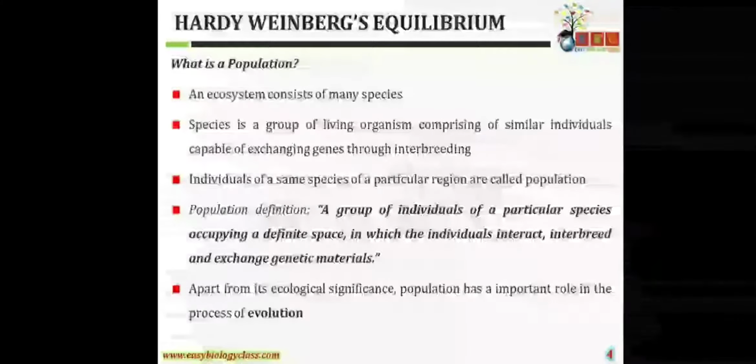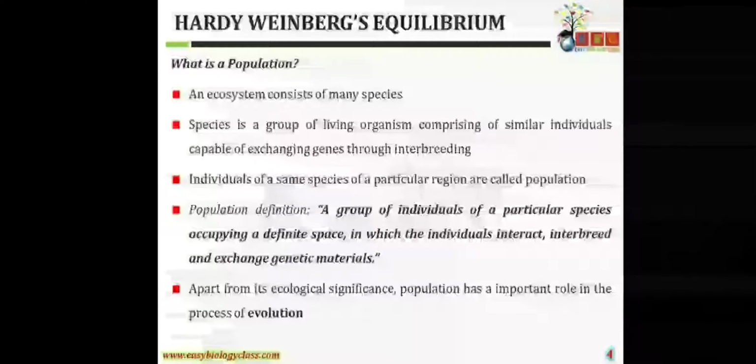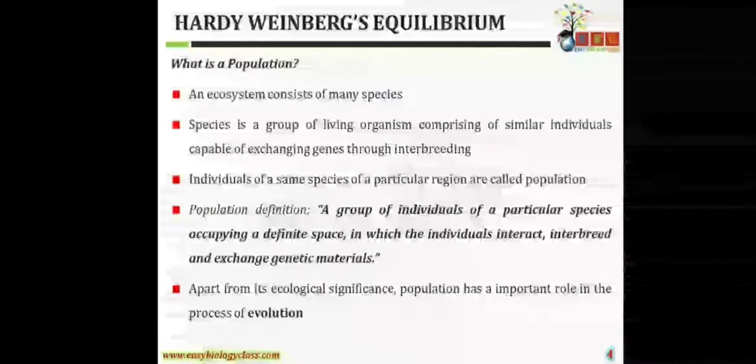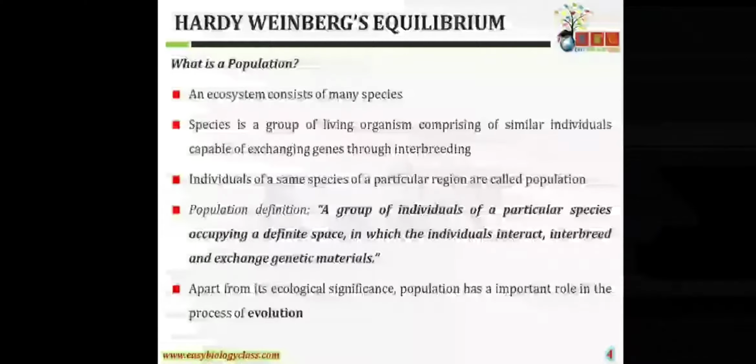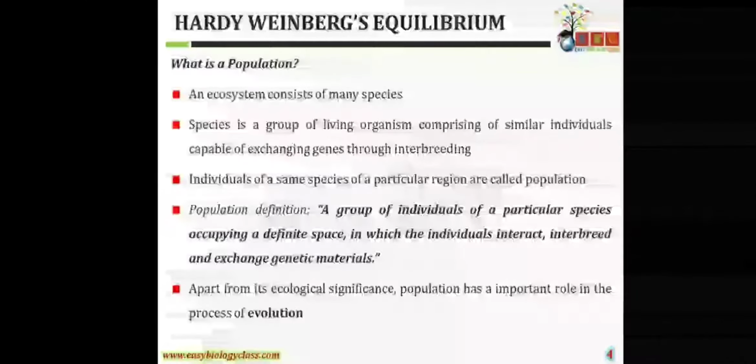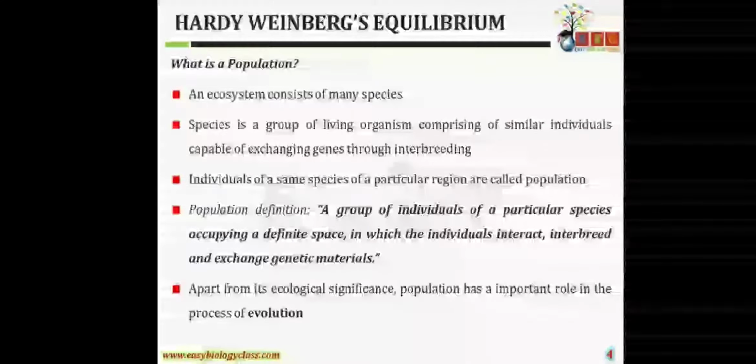Now if we say Homo sapiens, we humans are one species. We are a group of living organisms and we look very similar. We have two eyes, we have one nose, we walk erect, we stand erect, and we have the capability to exchange genes among us, exchanging genes through interbreeding. Now individuals of the same species in a particular region are called a population. So if I take a particular region, let's suppose I'm talking about India. Now just narrow it down more. I'm talking about North India, a group of individuals.